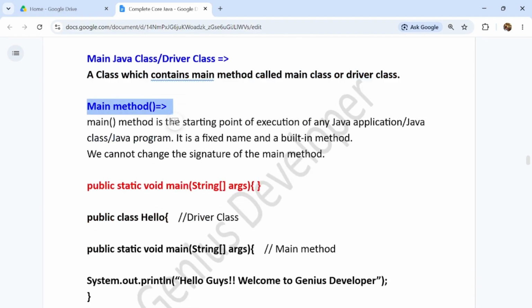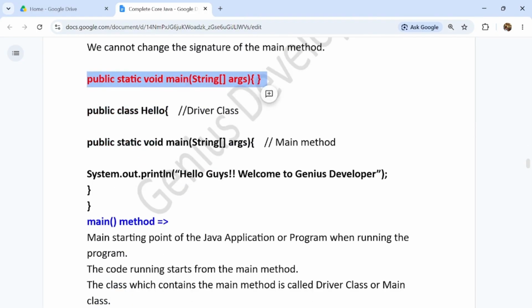And what is the main method? The main method is the starting point of execution of any Java application, Java class or Java program. It is a fixed name and a built-in method, and we cannot change the signature of the main method. This is the signature of the main method: public static void main, String array args. This is the signature of the main method, and we cannot change it.